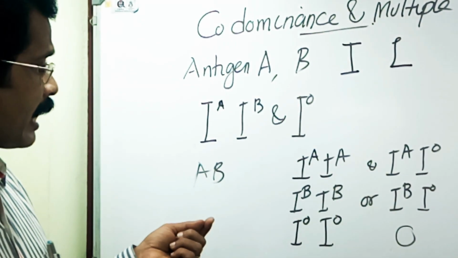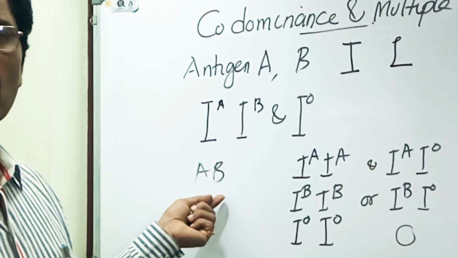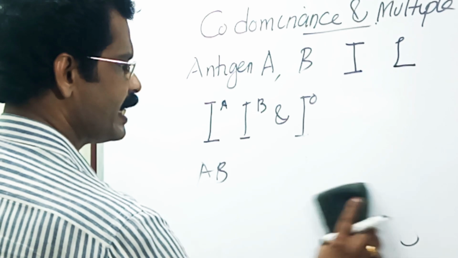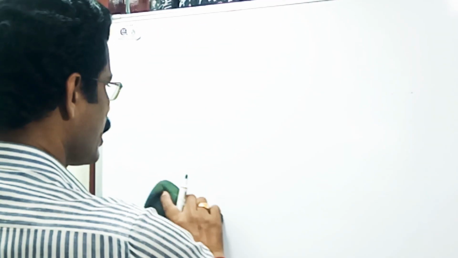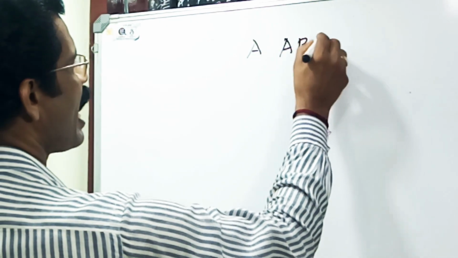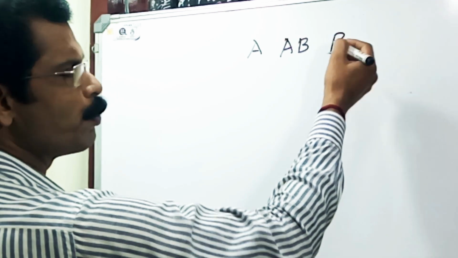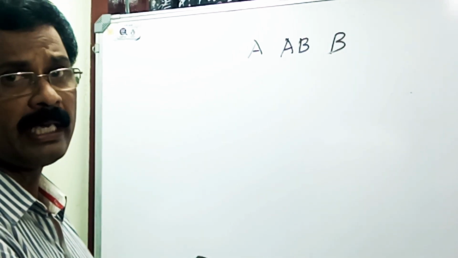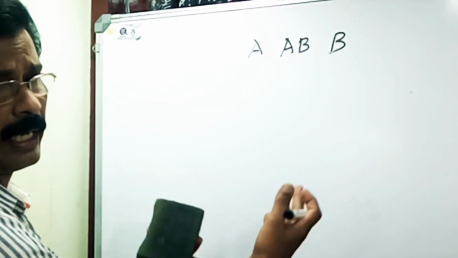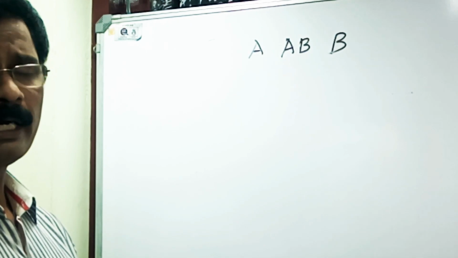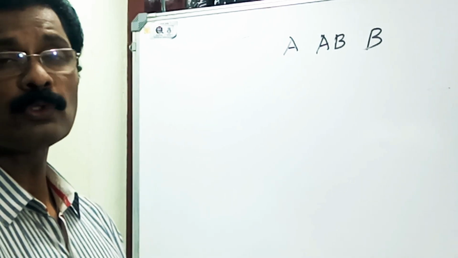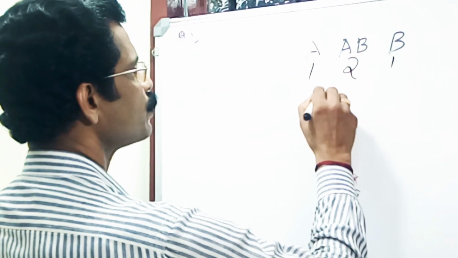Then the mating of AB blood group couples may produce progeny of A, AB and B blood groups. The progeny may be produced in the ratio of 1:2:1.